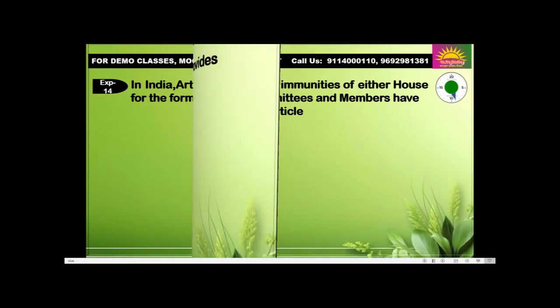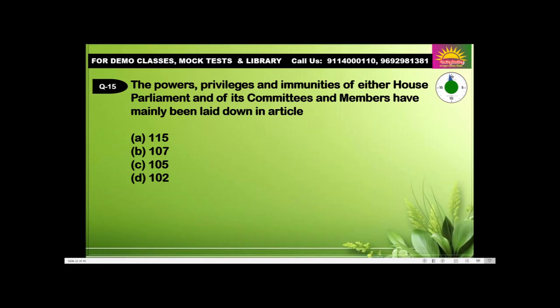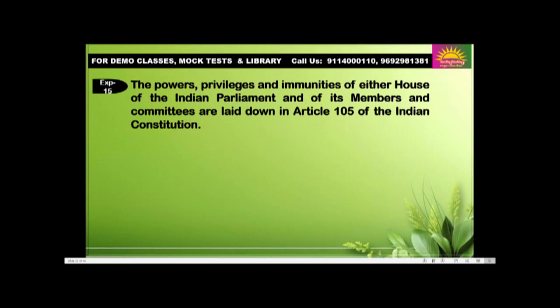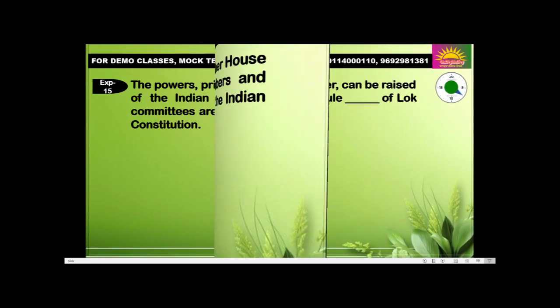Okay. Question number 15. The powers, privileges and immunities of either House of Parliament and its committees and members have mainly been laid down in Article 115, 107, 105 or 102? So, C, 105. The powers, privileges and immunities of either House of the Indian Parliament and its members and committees are laid down in Article 105 of the Indian Constitution.